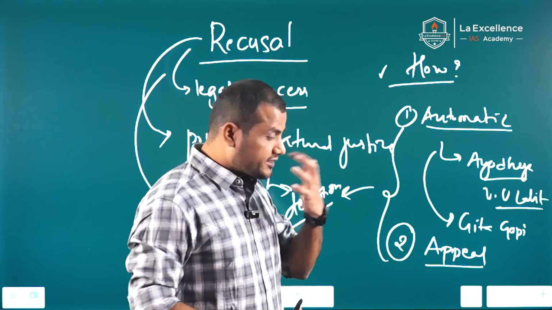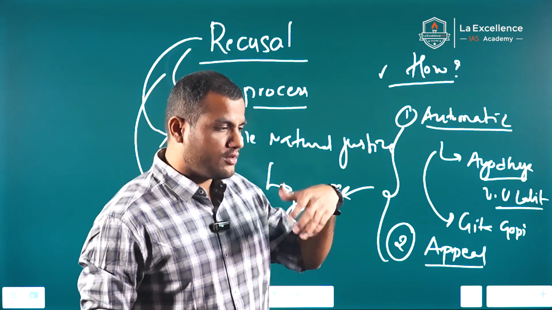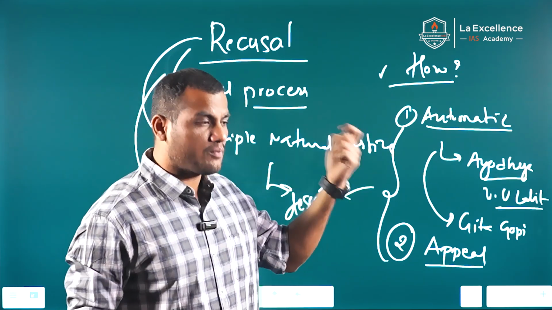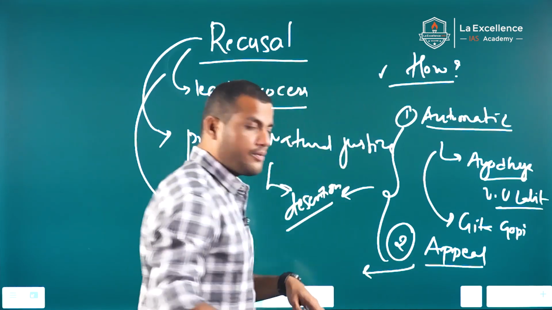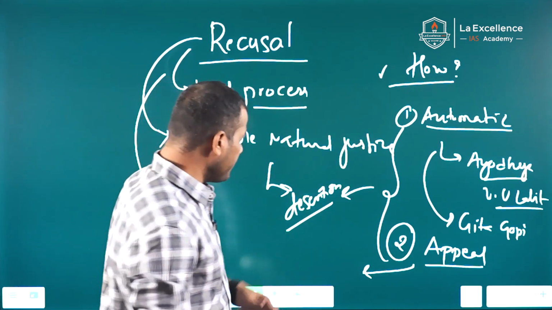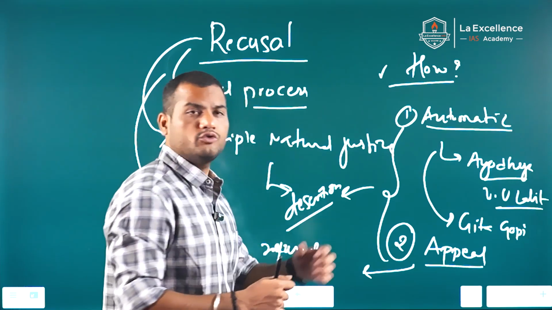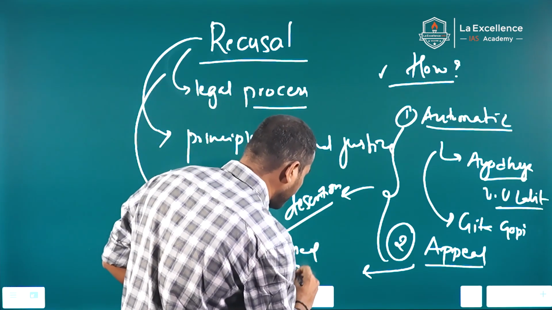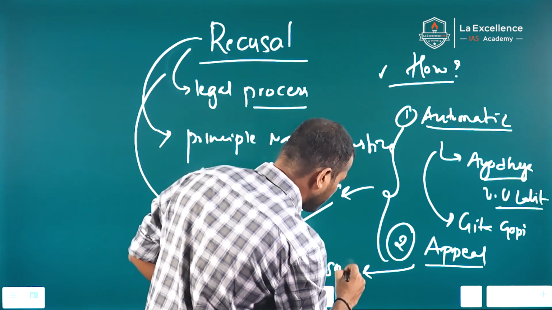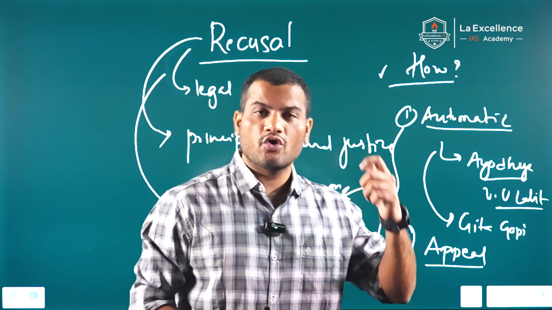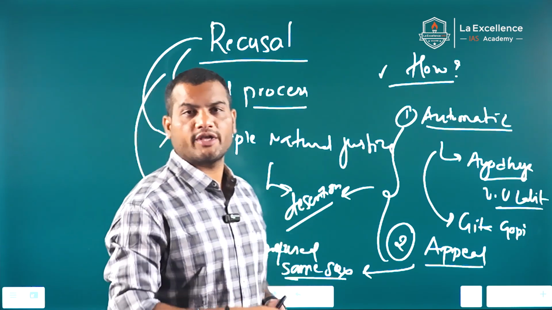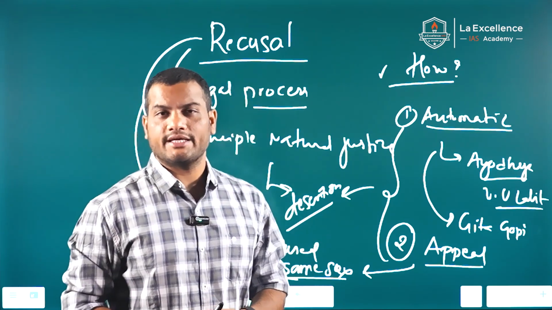For example, take the former Chief Justice of India, Chandrachud. Even though an appeal was made for his recusal, he refused in the case of same-sex marriages. And also, the former Chief Justice of India, Ranjan Gogoi, refused to recuse from the NRC case.